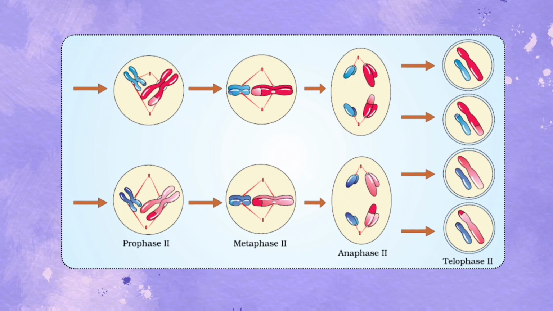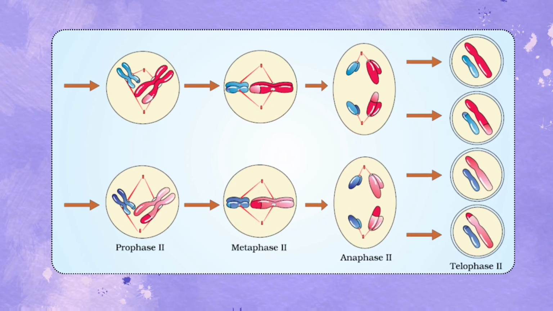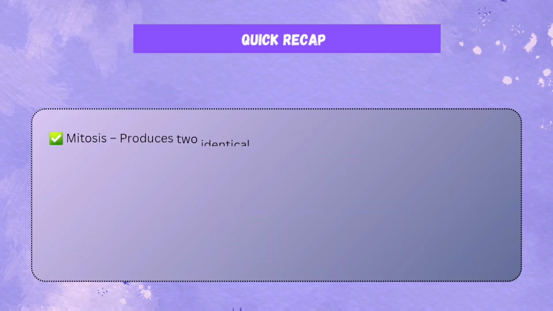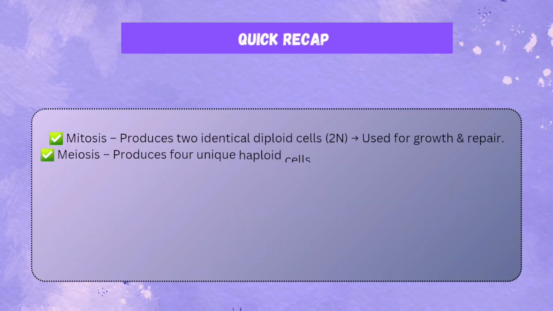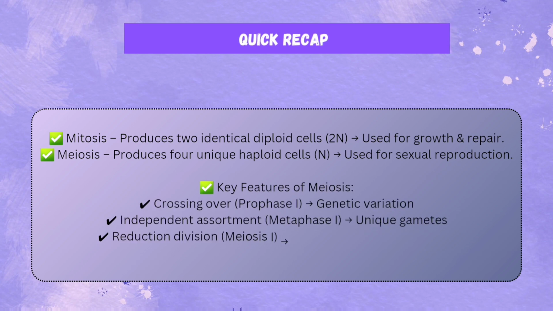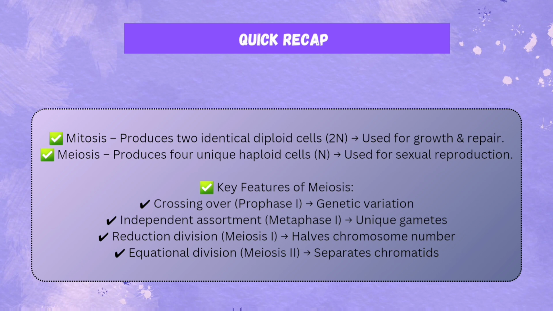Imagine meiosis as a lottery. Each gamete is unique, increasing genetic diversity in a population. Let's quickly recap what we learned. Mitosis produces 2 identical diploid cells, 2N, used for growth and repair. Meiosis produces 4 unique haploid cells, N, used for sexual reproduction. Key features of meiosis: crossing over, prophase 1, genetic variation, independent assortment, metaphase 1, unique gametes, reduction division, meiosis 1, halves chromosome number, equational division, meiosis 2, separates chromatids.